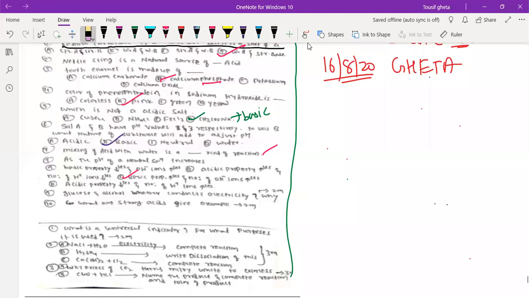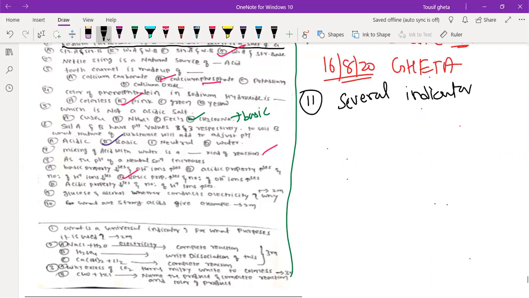Okay, now 11th one is what? What is universal indicator? See, universal indicator is a mixture of several indicators, and the purpose of universal indicator is it is used to find out the strength of acid and bases.